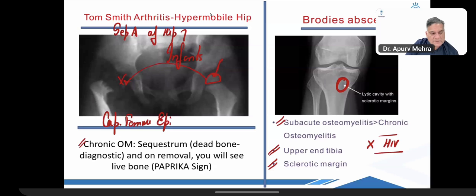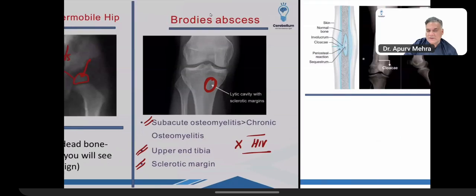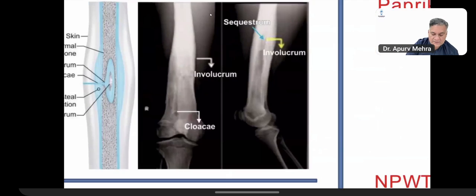And when you remove this dead bone in chronic osteomyelitis, because the dead bone has to be removed. How will you recognize the dead bone? It's called the bleeding sign, paprika sign. So in chronic osteomyelitis, the whole bone is deformed, the shape is deformed. This is how it is.